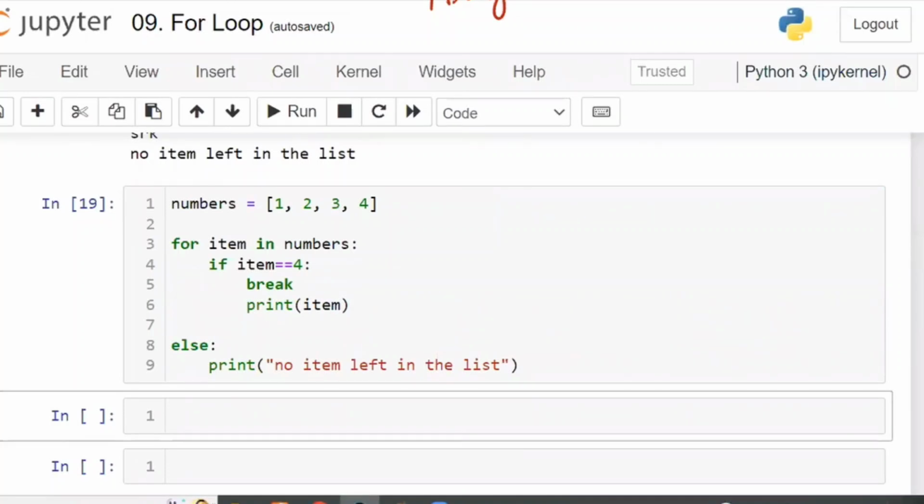Second one, what is the second one? Oh, I already uploaded that one. Okay.